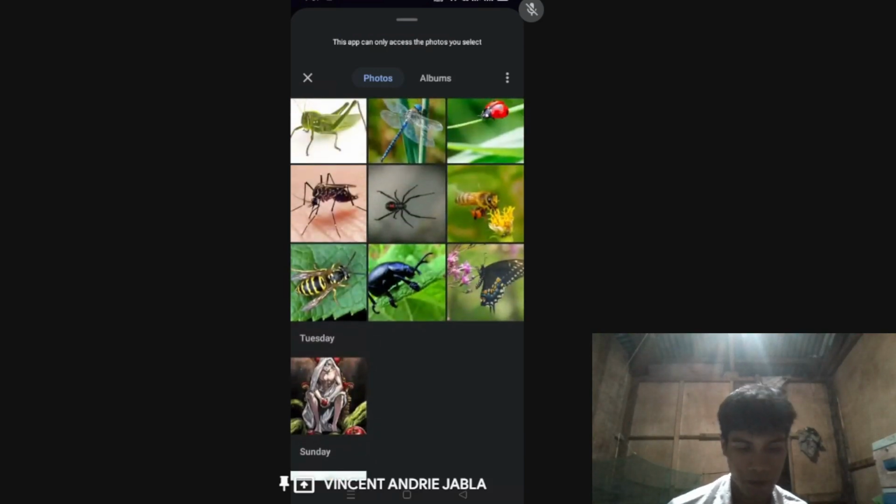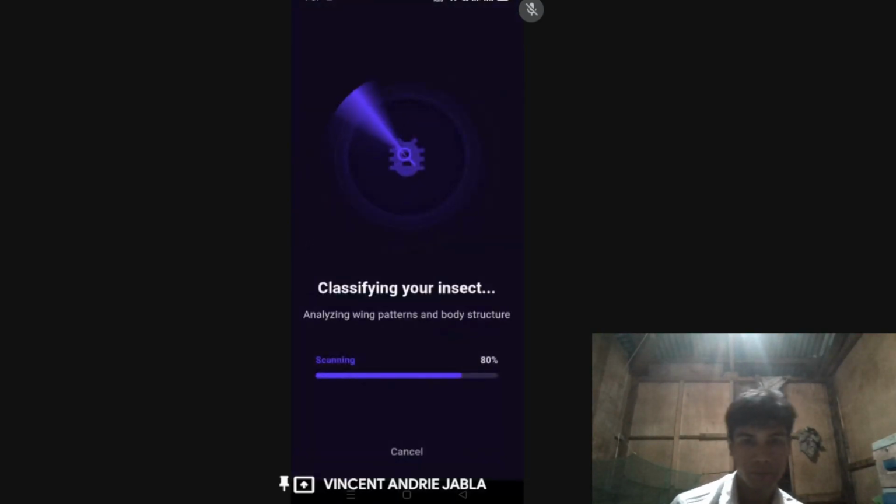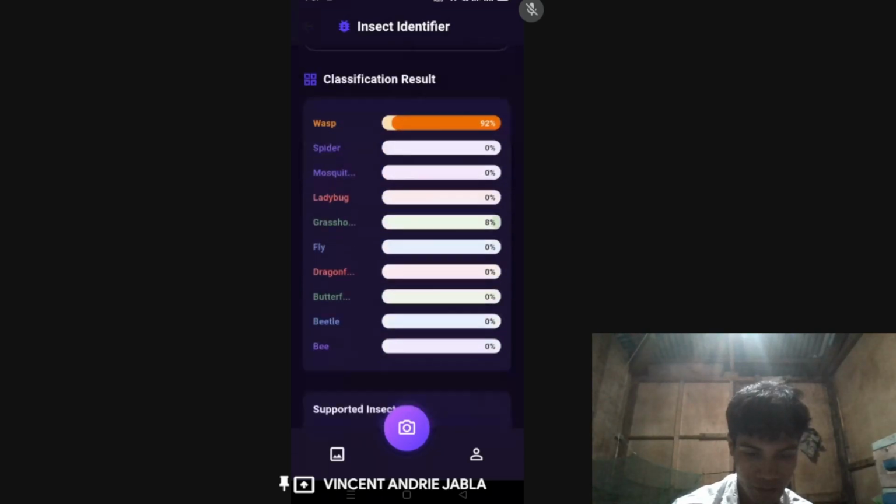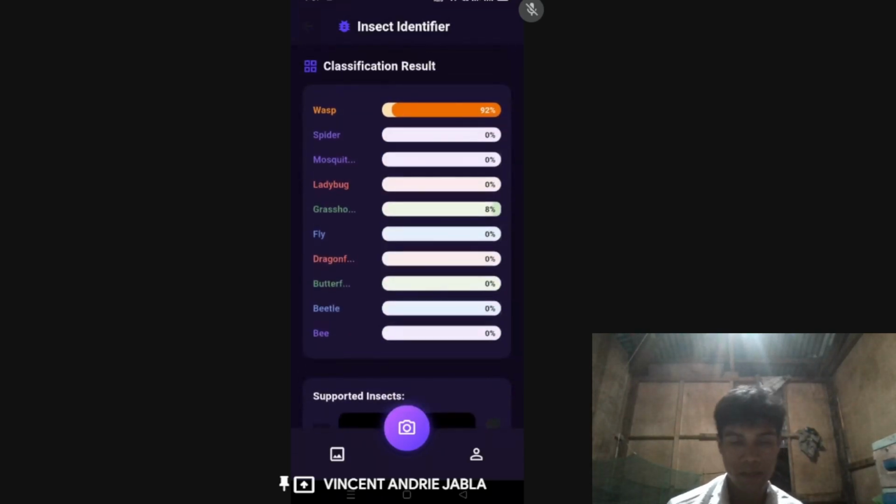Let's try this. So it says that this photo is a wasp, with a confidence of 91.9%. Let's save it. So this is the classification result. Wasp has the highest confidence, which is 92%, and the second is grasshopper, which has 8%.